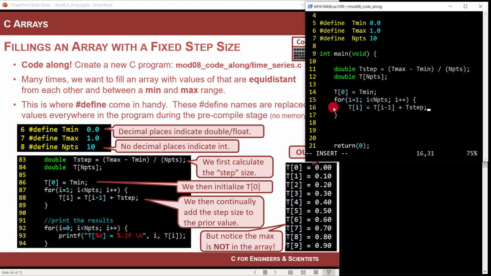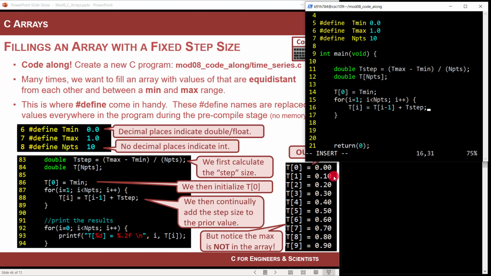When I start through the for loop for the first time, i is 1, which means I'm sitting at this element right here. And what is i minus 1? That is the element right before it, which in this situation is t0. So this expression will basically say, I'm going to populate this element t1: go 1 back, grab its value, add t step to that, and store it here.